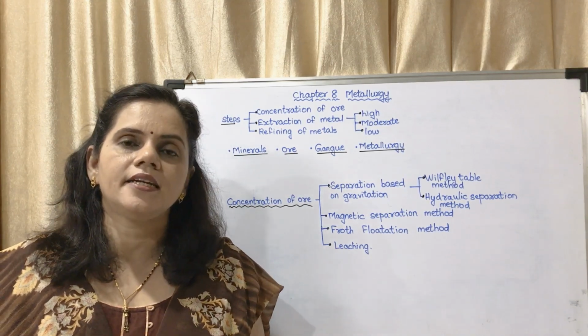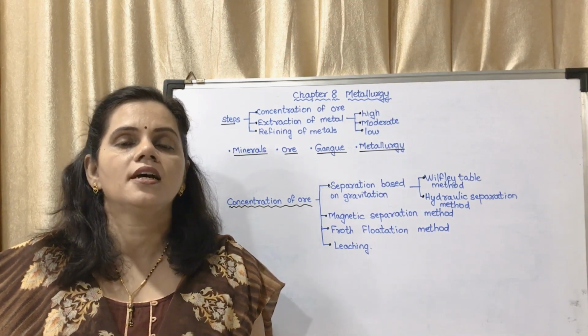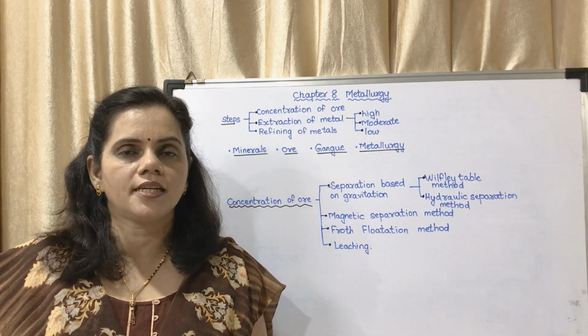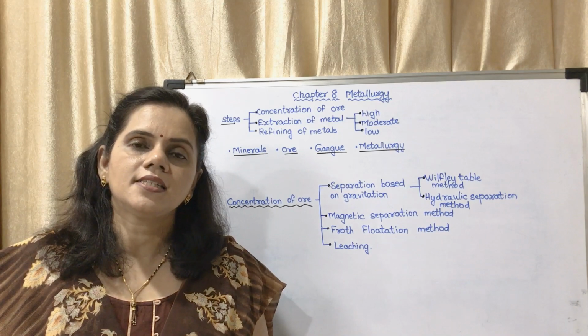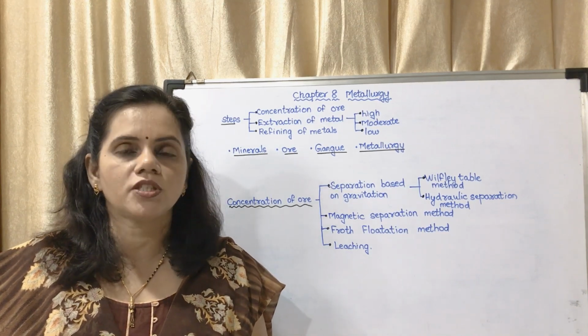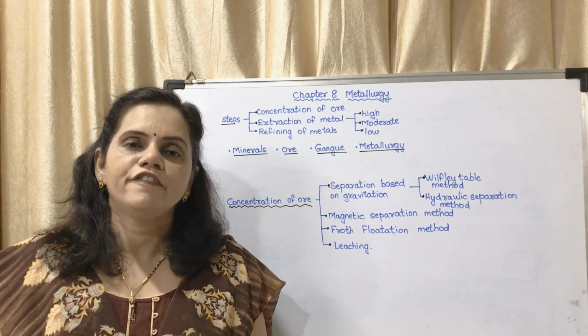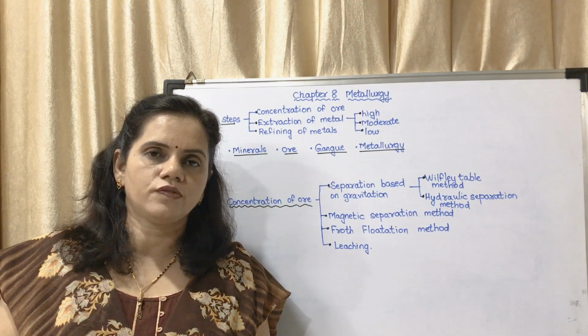This is done in different factories, big industries, for extraction of metals, and this comes under the study of metallurgy. So there are basically 3 steps which are followed during extraction of metals. First of all, there is a particular mineral on the surface of the earth.